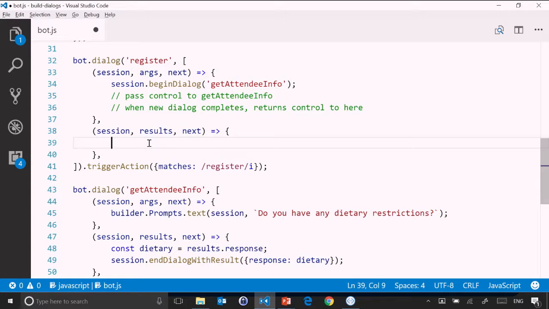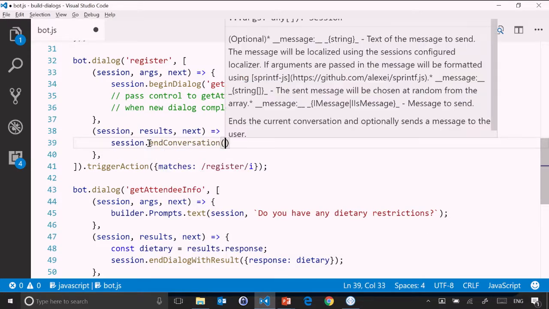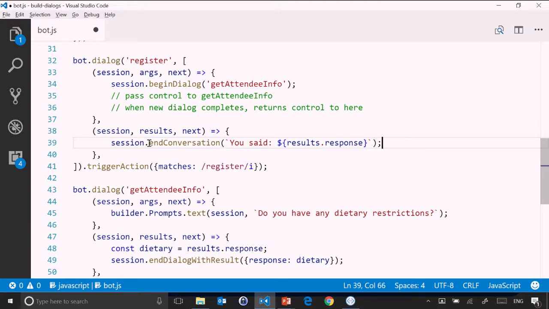We'll keep it simple. We'll just make it a little echo bot, and we'll simply say session end conversation, which will get rid of everything, and say you said, and then results response, just like that. So now let's watch this in action here.